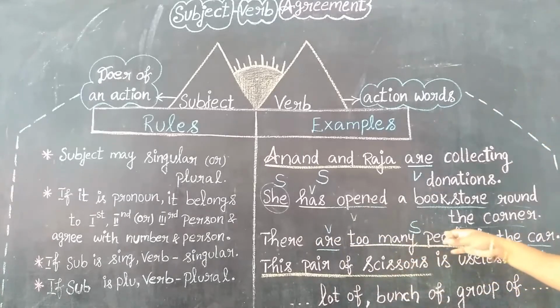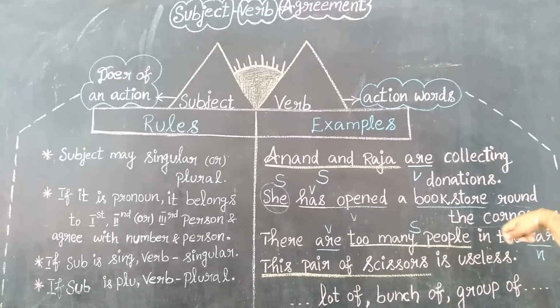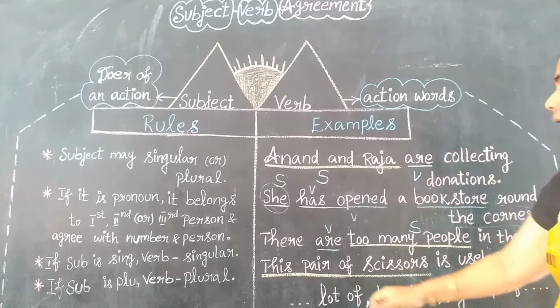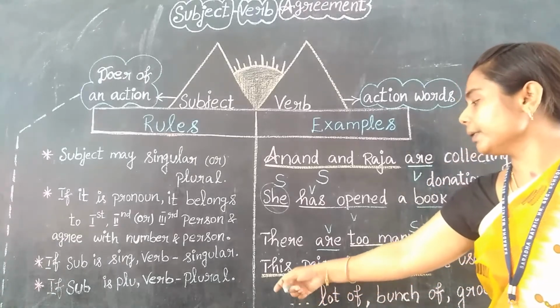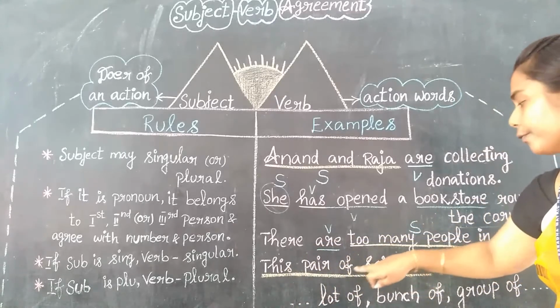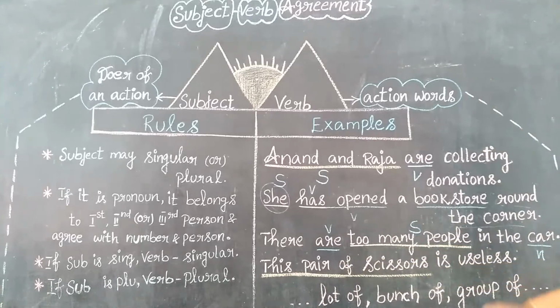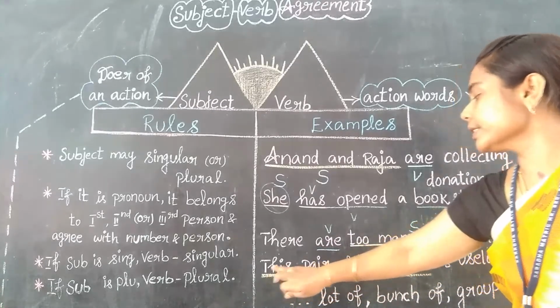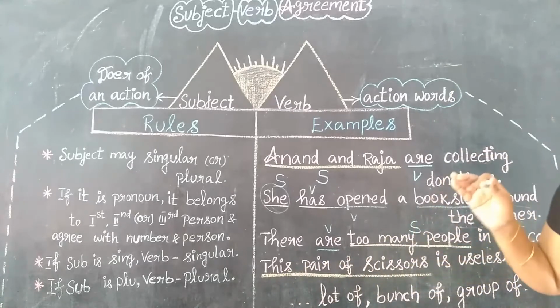Here, "too many people" is the subject, and at its core is a noun, right? It always agrees with what? That is the noun. Then look at the next example: "This pair of scissors is useless." See here in this sentence, "this pair of scissors" is the subject.